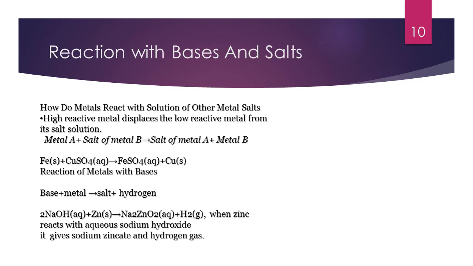Now, reaction with salt solution. More reactive metals displace less reactive metals from their salt solution, one example of which we are going to see in the lab, that is copper sulfate changing to iron sulfate. So metal plus base gives salt plus hydrogen, and when a metal A reacts with the salt solution of metal B, it displaces metal B. So this we are going to see in the lab.